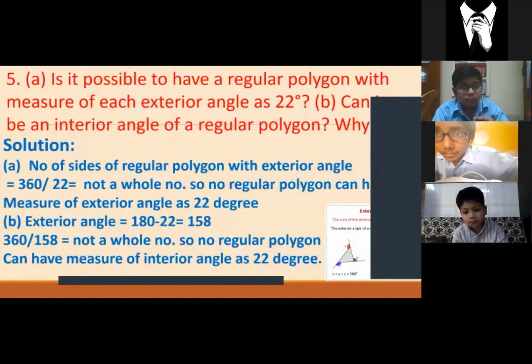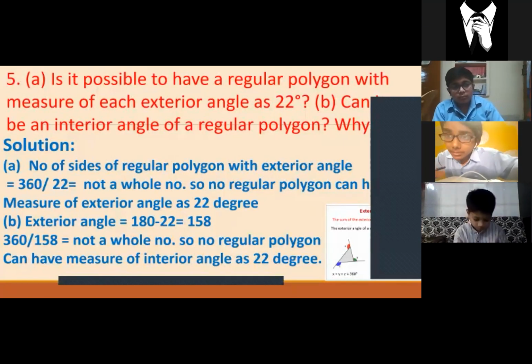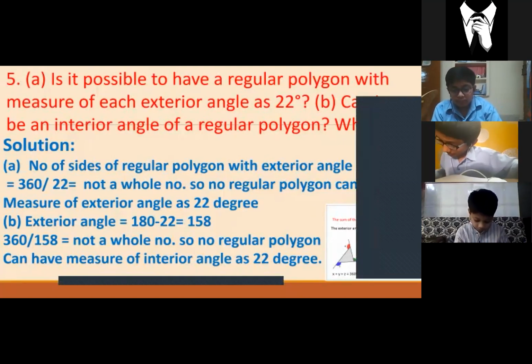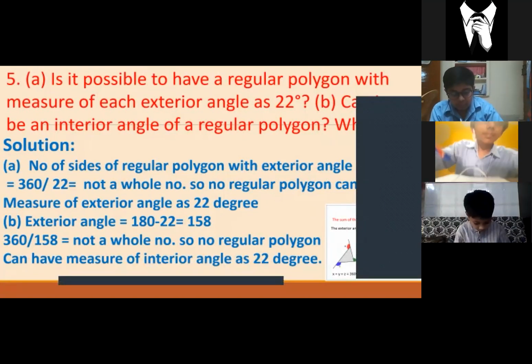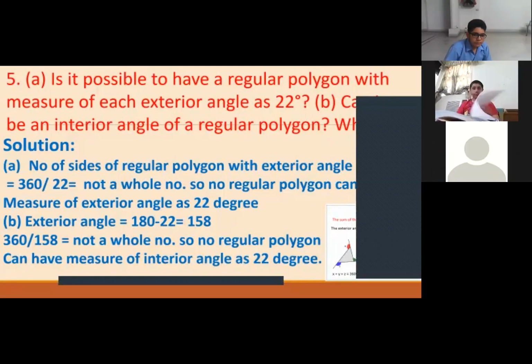Krish, now have you understood? Krish, beta samajh aa raha hai? Very good. He has said yes. Otherwise, I have unmuted you also. Aman, are you able to note down?